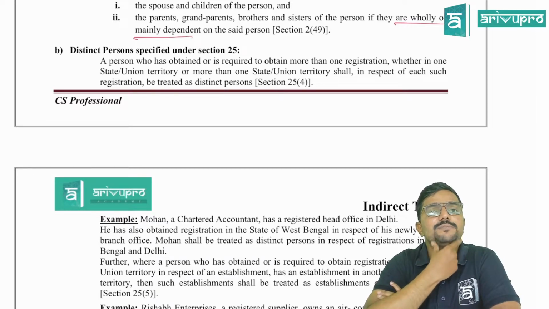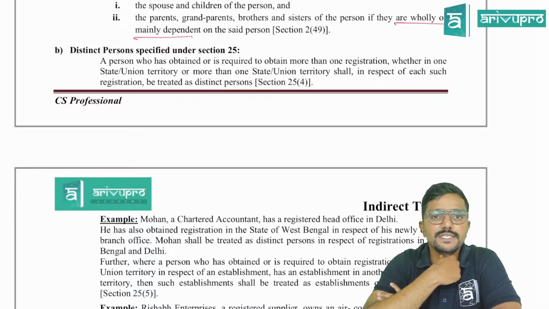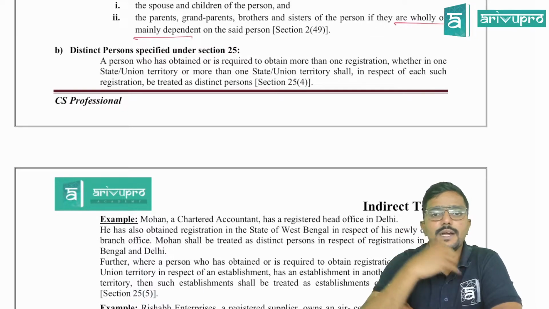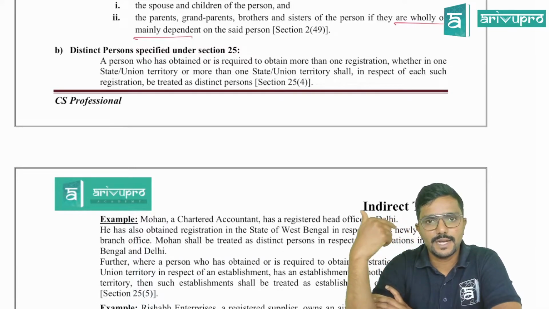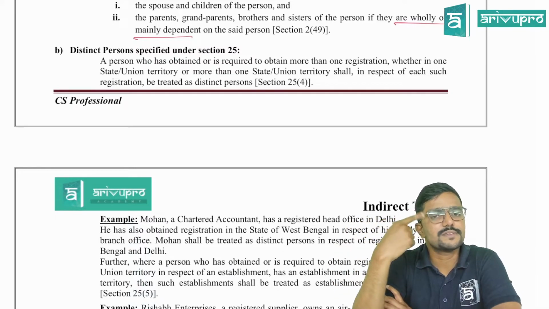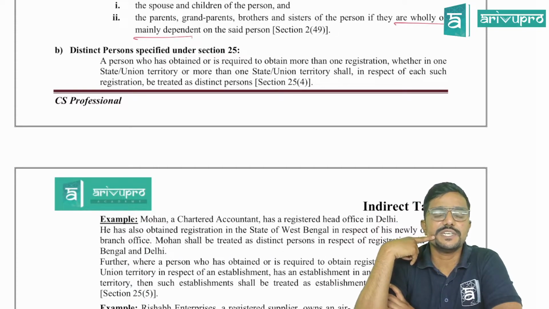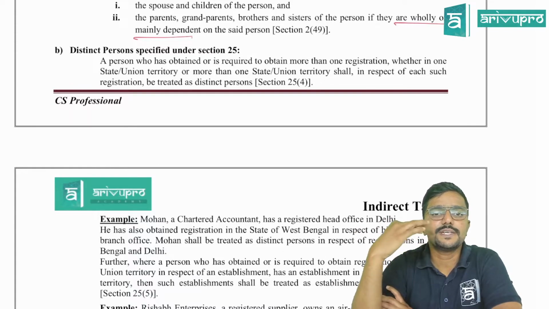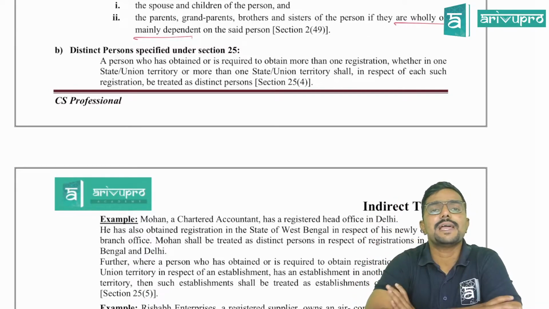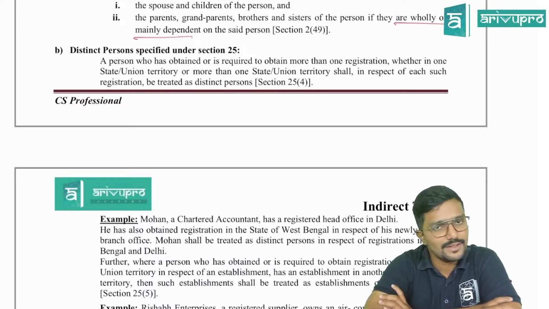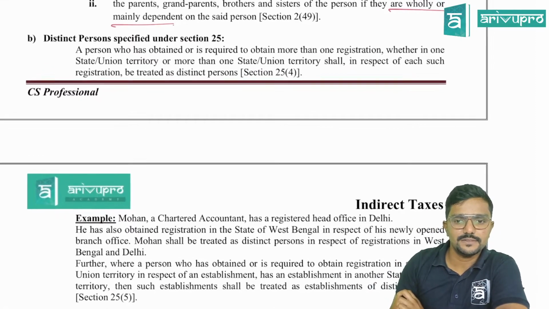I repeat, I have given an example here. Assume I have an establishment in Uttar Pradesh which is not registered under GST because I am doing alcohol business. Alcohol is not covered under GST. And in Karnataka, I am doing some textile business which is covered under GST. So I have registered. But for GST purpose, the Karnataka business and Uttar Pradesh business will be treated as distinct persons. If by chance there is any transfer of goods from one branch to another which is covered under GST, it will be a supply as per para 2, even if it is without consideration. Clear?